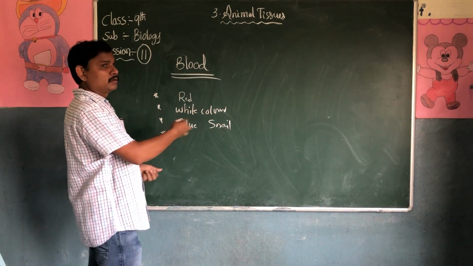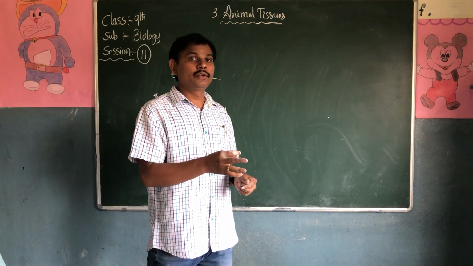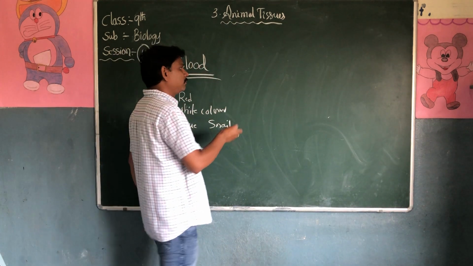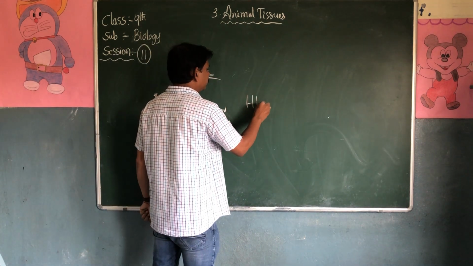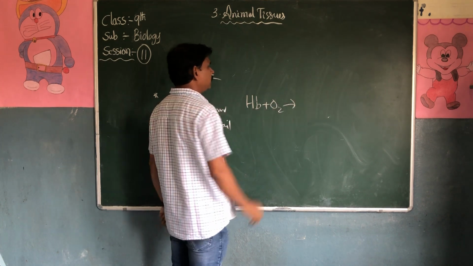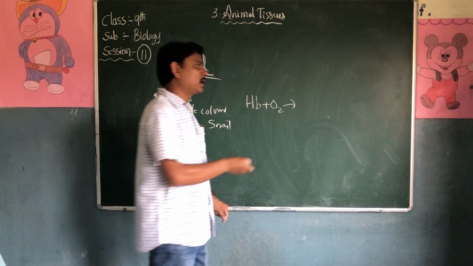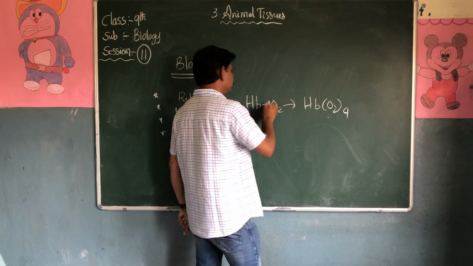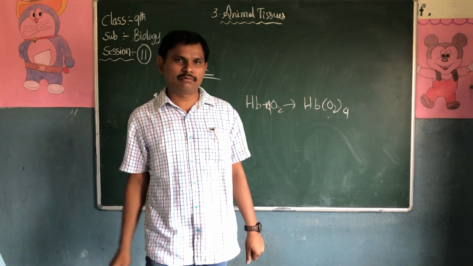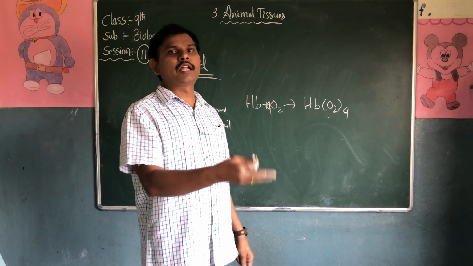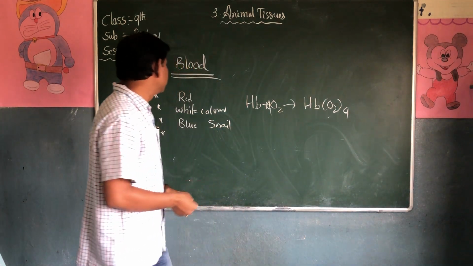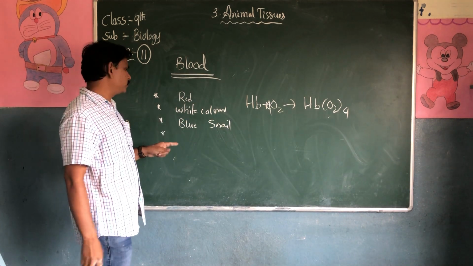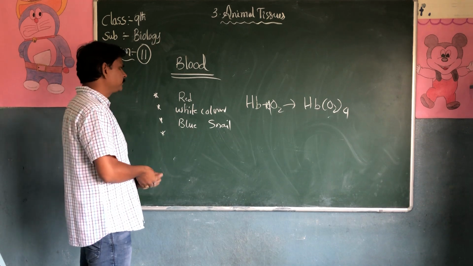Blood transports nutrients to the cells. Blood carries oxygen. Hemoglobin carries oxygen; oxygen combines with hemoglobin to form oxyhemoglobin. In 10th class we will discuss how this transportation of gases takes place. So red color in animals like human beings, white in cockroaches, blue in snails.